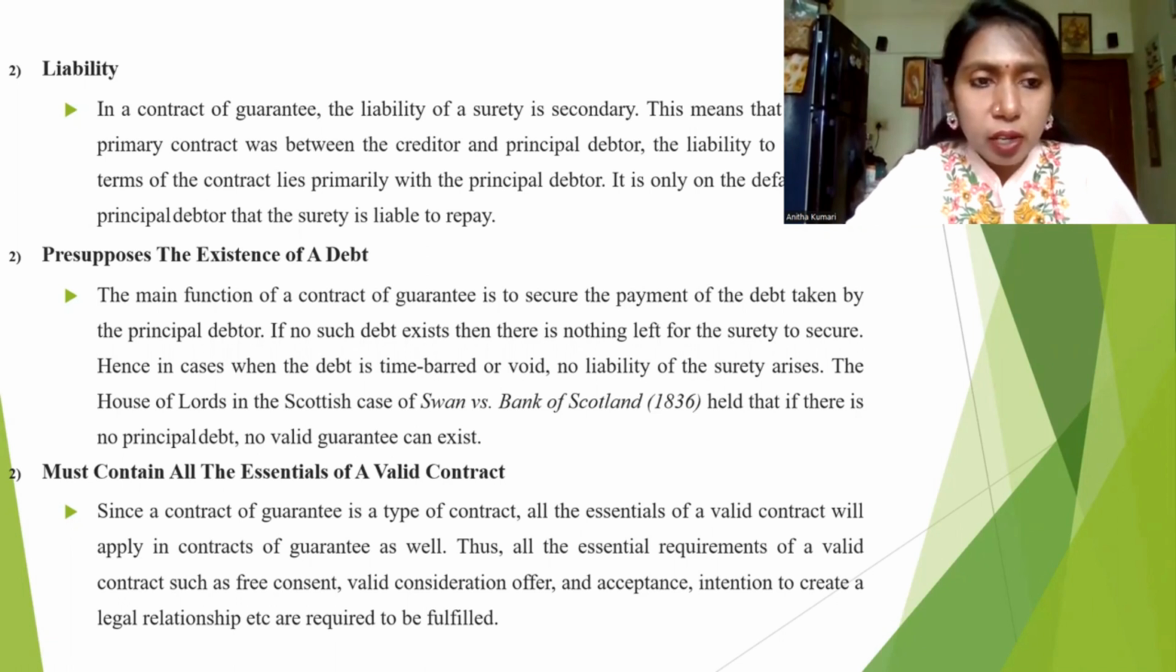Here some case study is also given. The House of Lords in the Scottish case of Swan versus the Bank of Scotland in 1836 held that if there is no principal debt, no valid guarantee can exist.